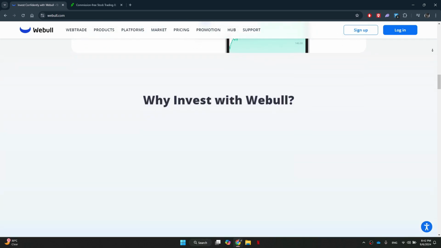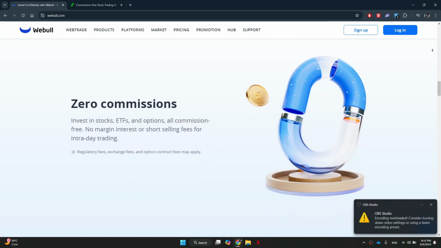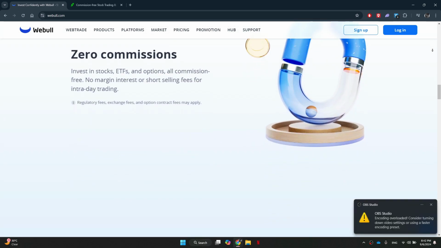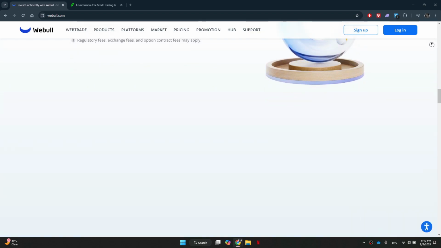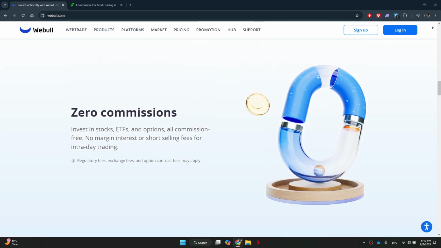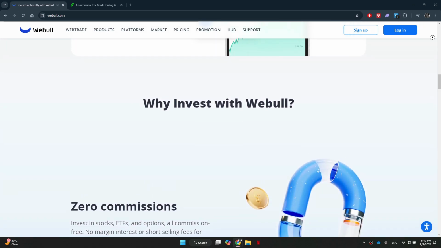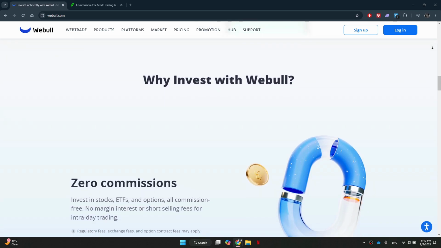Available investments. Though Robinhood and Webull allow you to trade stocks, ETFs, and invest in cryptocurrencies, Robinhood offers more cryptocurrencies. You can currently trade over 8 cryptocurrencies with Webull. On the other hand, Robinhood offers 20. Therefore, if your main focus is on crypto trading, Robinhood is an ideal option.